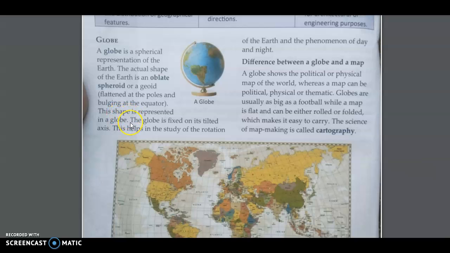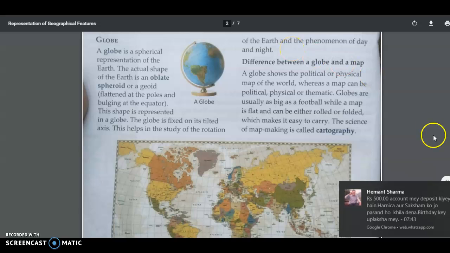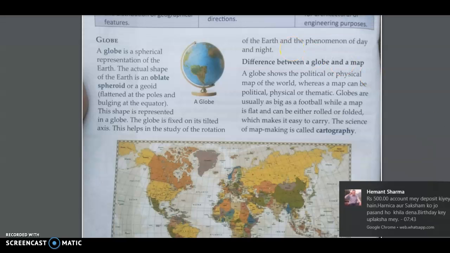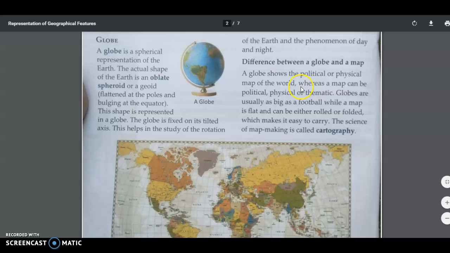This shape is represented in a globe. And a globe is a fixed model. It is fixed on its tilted axis. This helps in the study of rotation of the earth and the phenomena of day and night. So if you have a globe, then what happens? That when there is a globe, the globe represents the earth. The tilt of the earth is because of the stand on which it is kept, and it can show the process of rotation and formation of day and night if you throw light on one side of the globe.